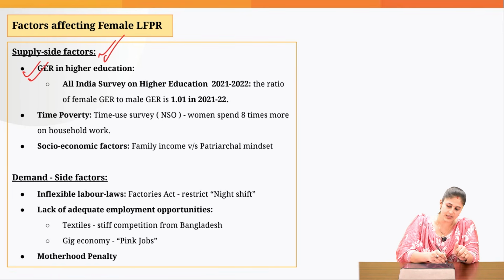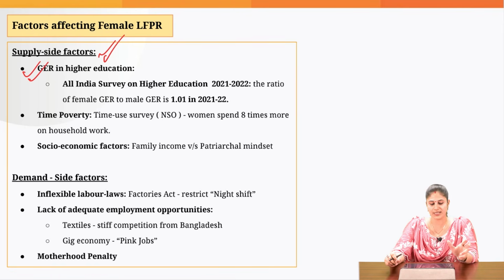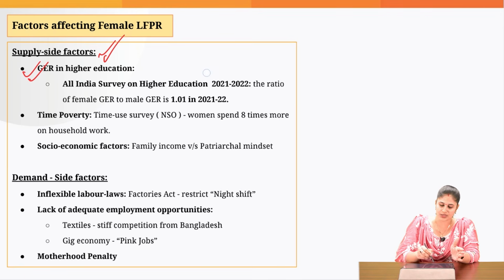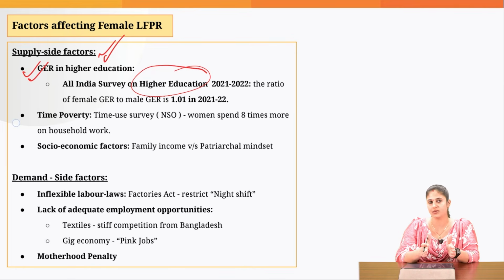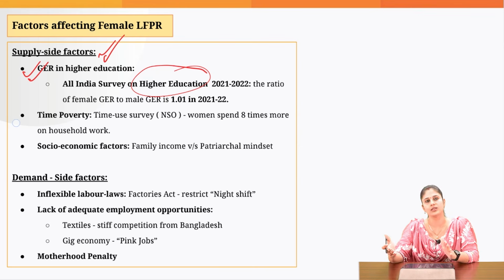First factor is the gross enrollment ratio, especially at the higher education. In recent times, what we have witnessed is that at the higher education level, women are getting enrolled as compared to the male. So the gross enrollment ratio for females is higher as compared to males. This simply points to the fact that women would not be ready to do menial jobs in the informal sector. Since they have attained higher education, they'll now be looking for formal jobs.